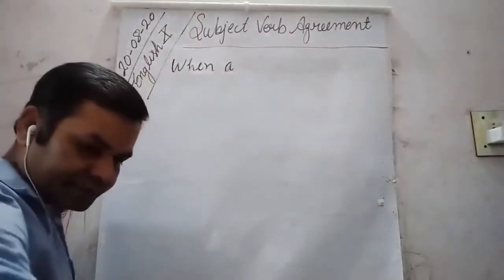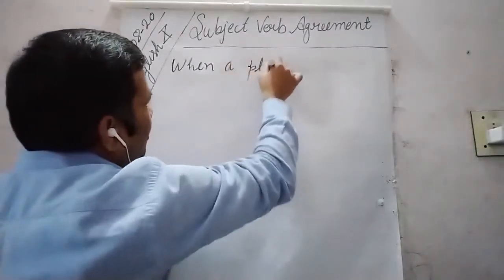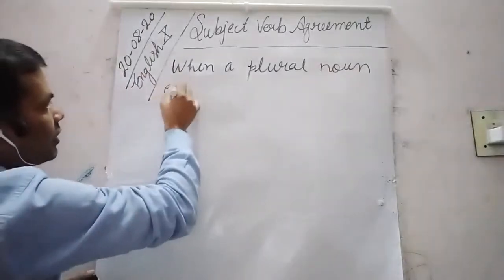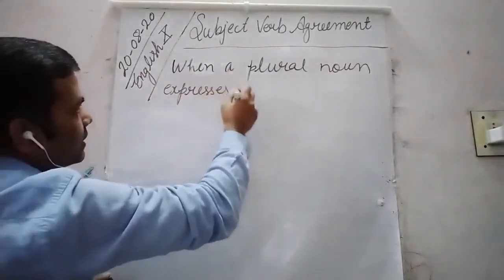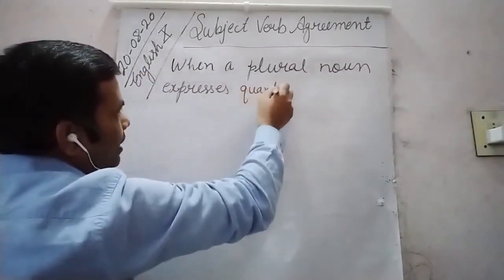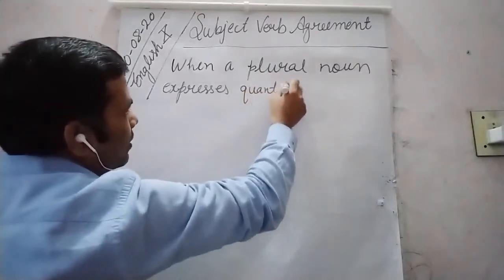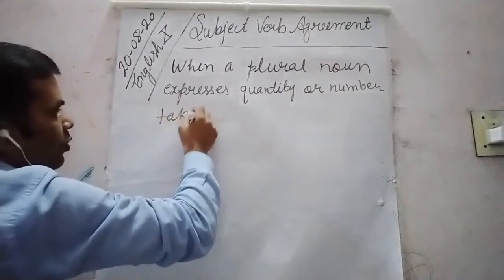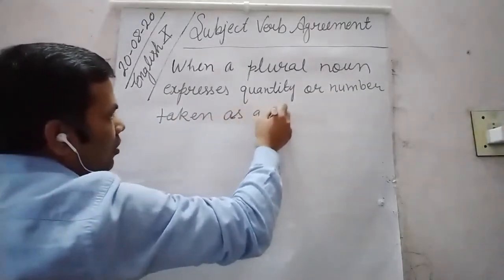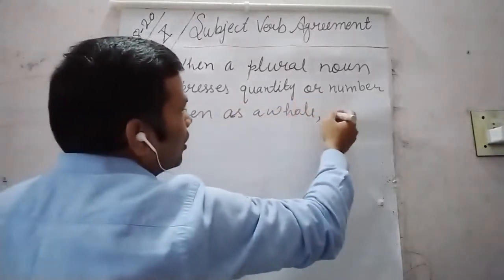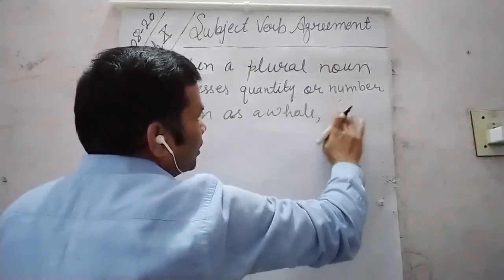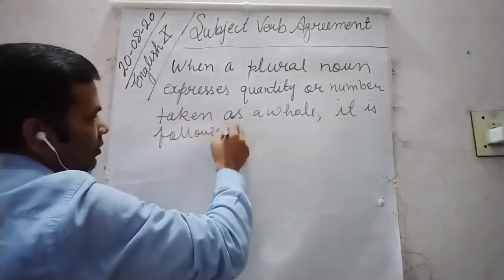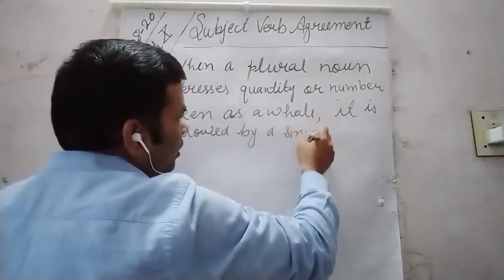We should write here: when a plural noun expresses quantity or number taken as a whole, it is followed by a singular verb.